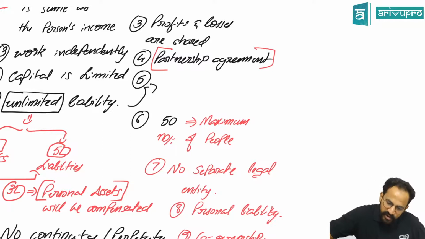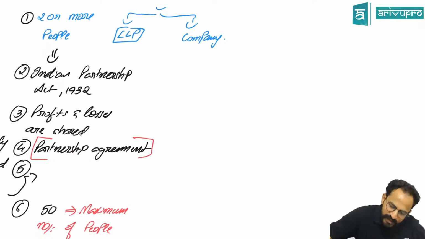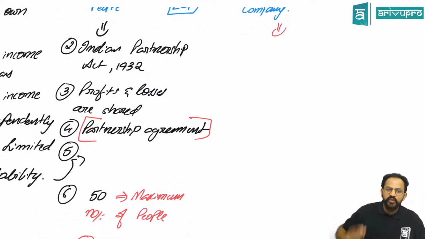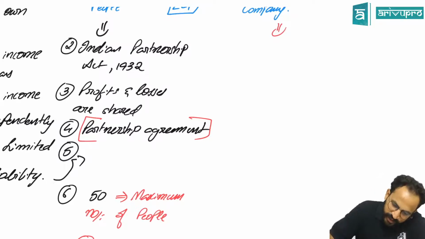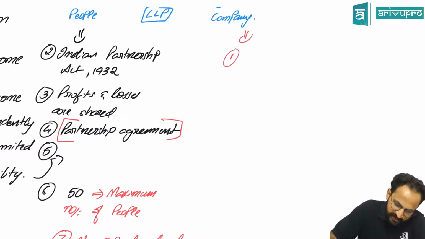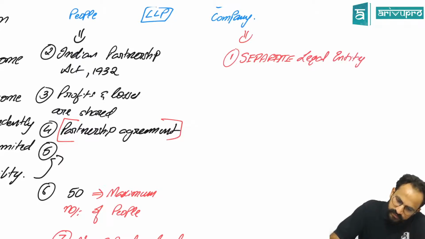Now, what do you mean by company? LLP will come a little while later, not now. What is company? It has a separate legal entity. So this you can start writing. This is important from now. We are coming to your chapter. You guys told me you don't know about company, but you still know. Separate legal entity, also called corporate personality.